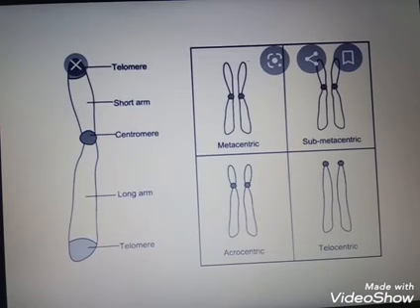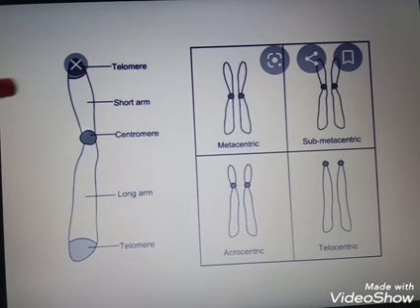Chromatin reticulum contains DNA and proteins. The proteins seen along with the DNA are known as histones. We will study the structure of DNA and histone in the next class, in 12th standard. Then the chromosome essentially has a primary constriction, that is the centromere, on which disc-shaped structures are called kinetochores.